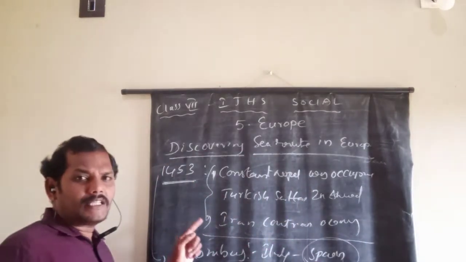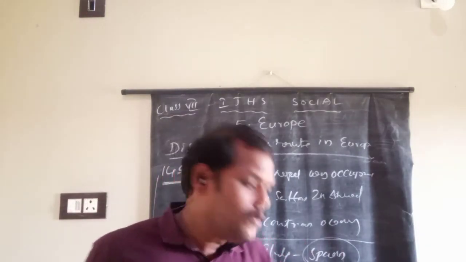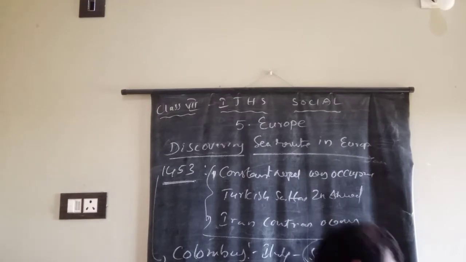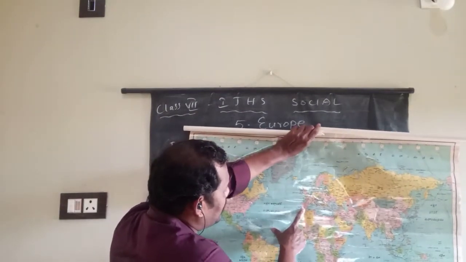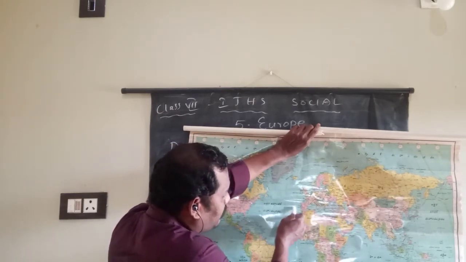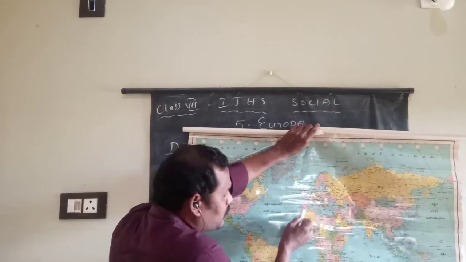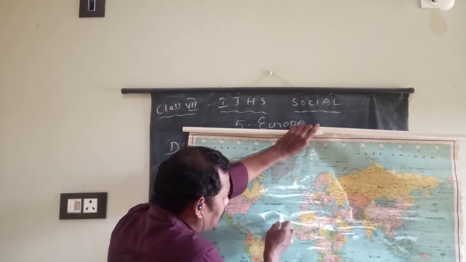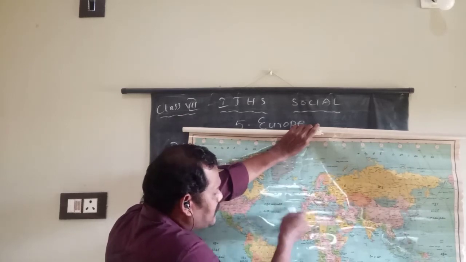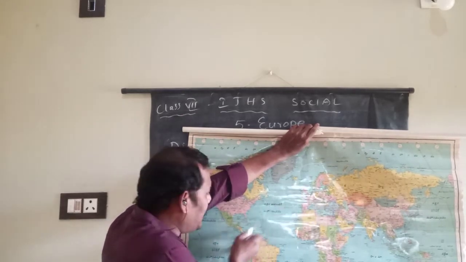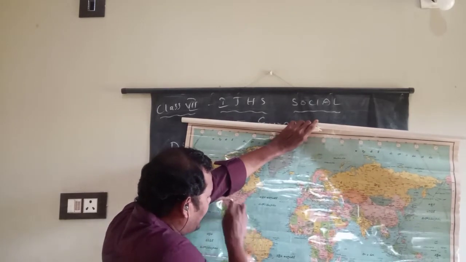Then Columbus got ready to discover the sea route to India, traveling from the western side. Here, from Spain, they traveled from the western side. Why? Because the land route was totally closed. There was no possibility to reach. So they started from the west through the Atlantic Ocean. Nearly 3 months he was traveling in this ocean. Finally he reached some lands, which lie between South America and North America.